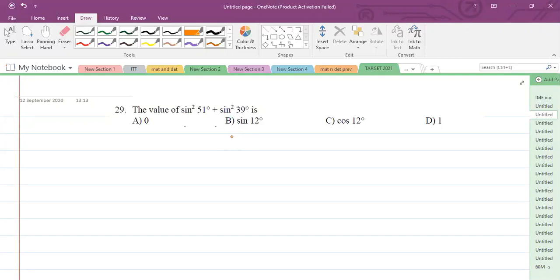Question number 29, it was some pattern like C1. I don't remember it exactly. It's question number 29 of that paper. It may differ from version to version, but it's the same question: the value of sine square of 51 degree plus sine square of 39 degree. You can comment your answers.